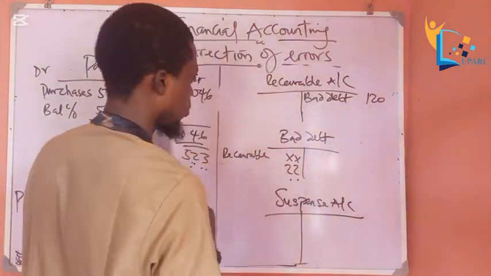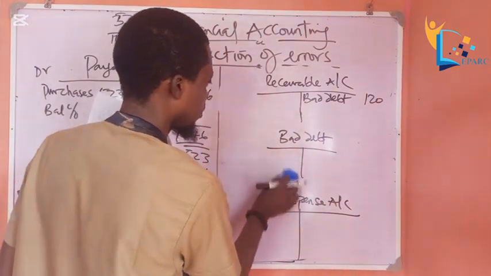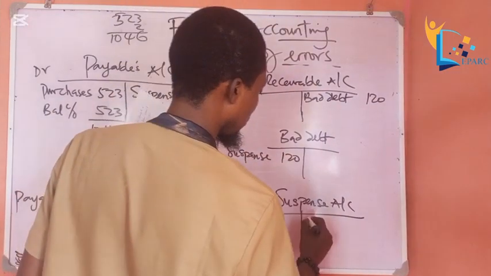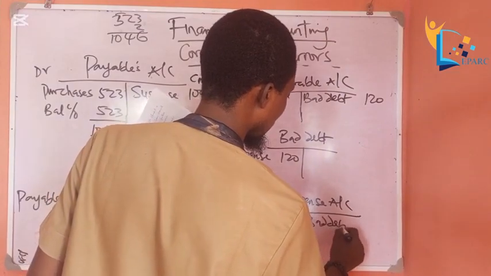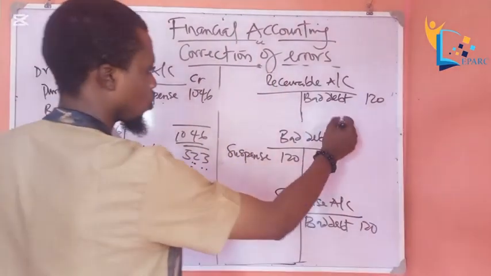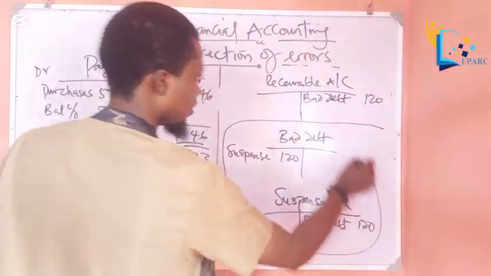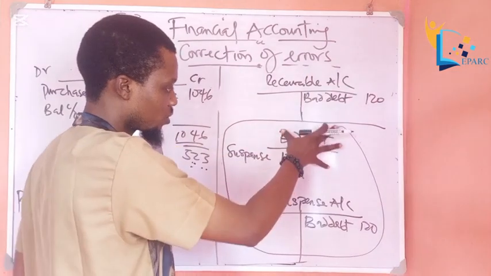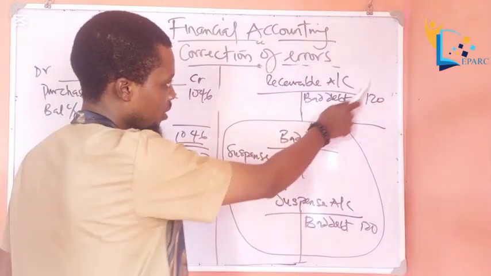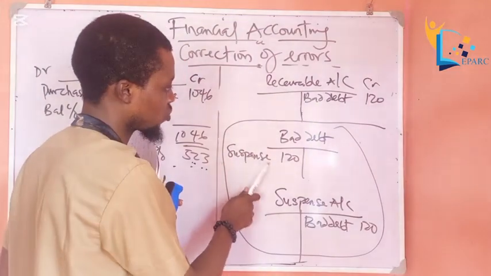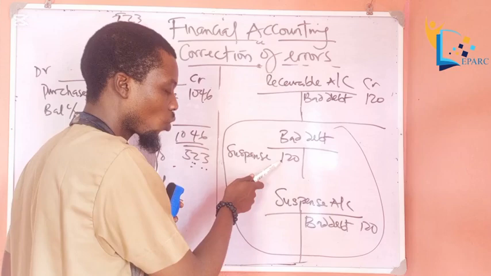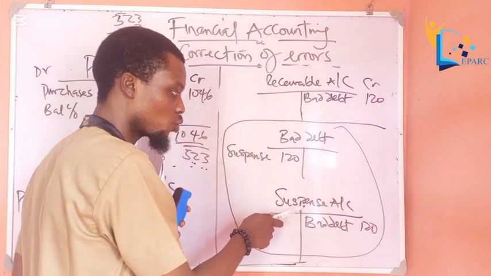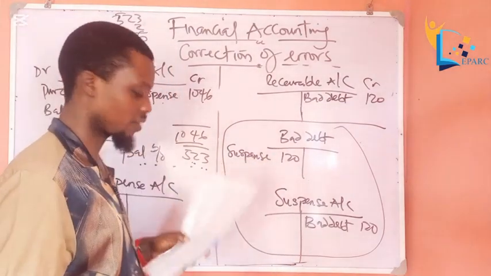Okay? So, suspense. We are correcting the error now. 120, bad debts, 120. So this is the error, this is the correction. This is the analysis. This one was what the bookkeeper got correctly. But here is the error. Instead of passing the debit entry, he forgot. So we have to correct it by bringing it in, and because it is one-sided, it will affect the trial balance. So we have to use suspense account to correct that error. Are we together? Okay, let's proceed.